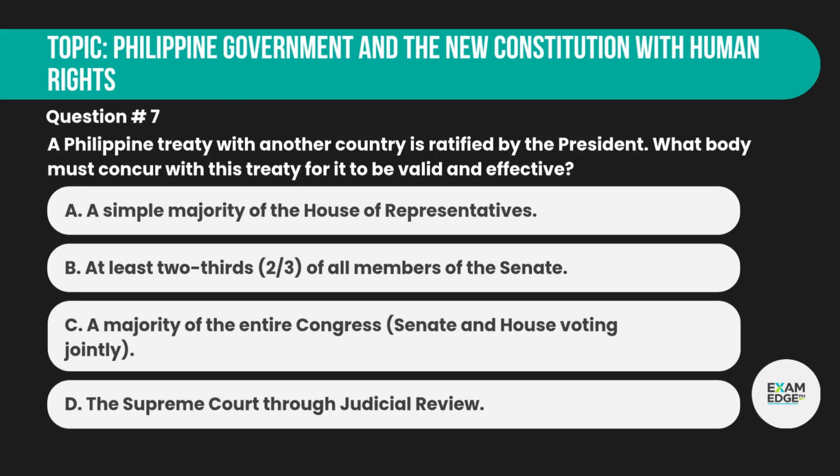Question number 7. A Philippine treaty with another country is ratified by the President. What body must concur with this treaty for it to be valid and effective? A. A simple majority of the House of Representatives. B. At least two-thirds of all members of the Senate. C. A majority of the entire Congress, Senate and House voting jointly. D. The Supreme Court through judicial review.